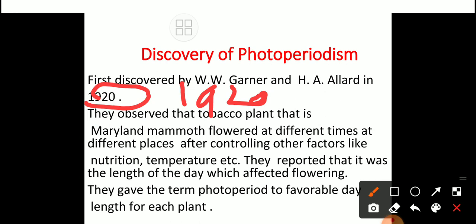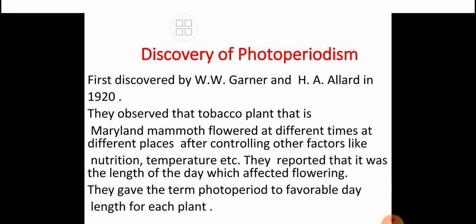On the basis of that experiment they proved that a specific day length is required for the initiation of flowering, and they gave the term photoperiod to the favorable day length.